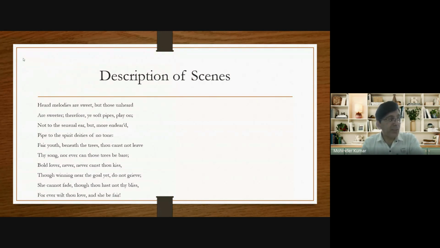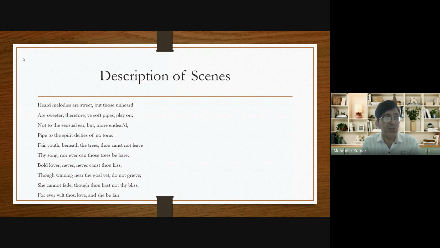Now in the second stanza, John Keats describes the various scenes one by one. So there is, first of all, description of scenes on the urn. In the first stanza, he just makes guesses about those scenes, and now he describes the scenes one by one. Now he talks about the musicians who are playing their musical instruments. So what does he say?